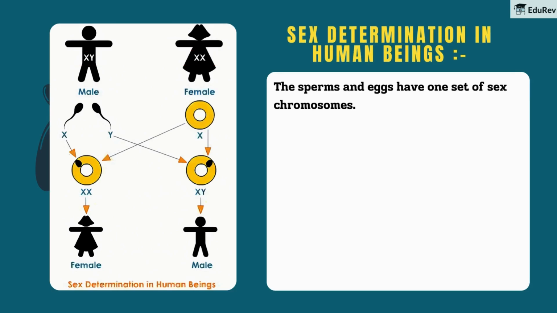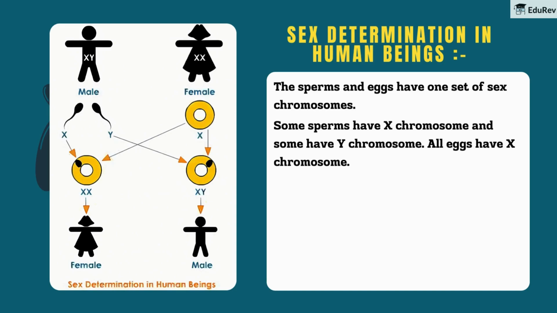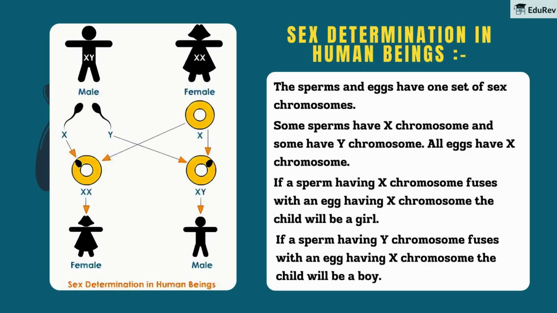The sperms and eggs have one set of sex chromosomes. Some sperms have X chromosome and some have Y chromosome. All eggs have X chromosome. If a sperm having X chromosome fuses with an egg having X chromosome, the child will be a girl. If a sperm having Y chromosome fuses with an egg having X chromosome, the child will be a boy.